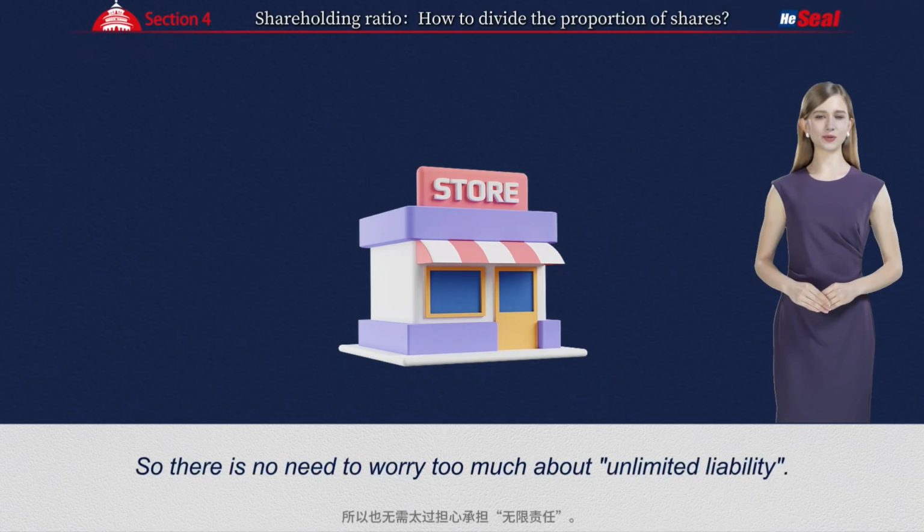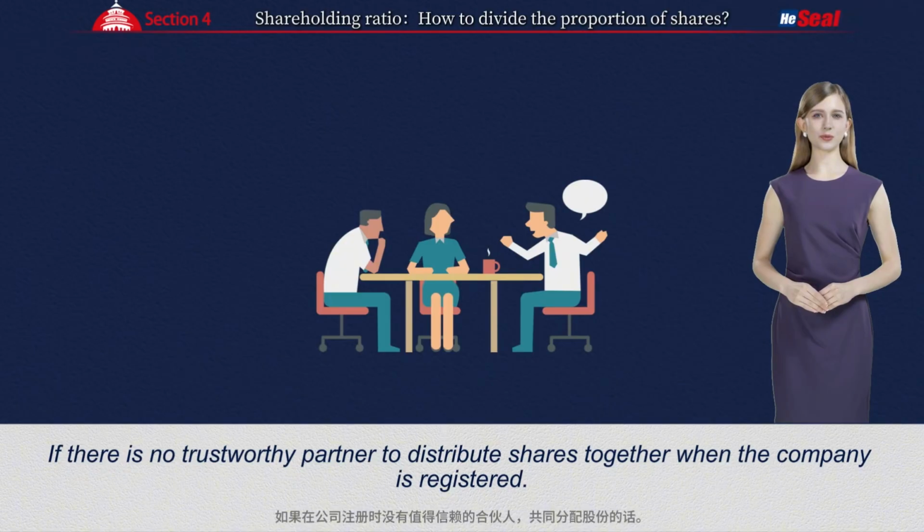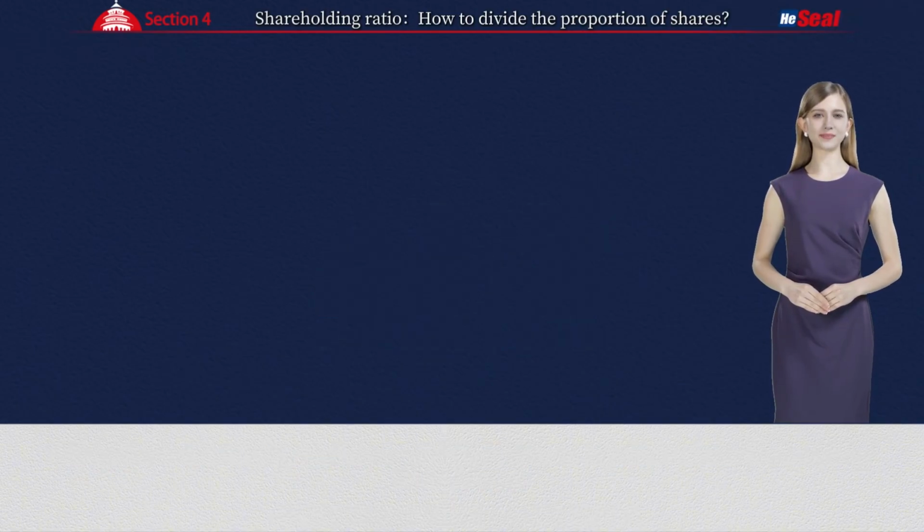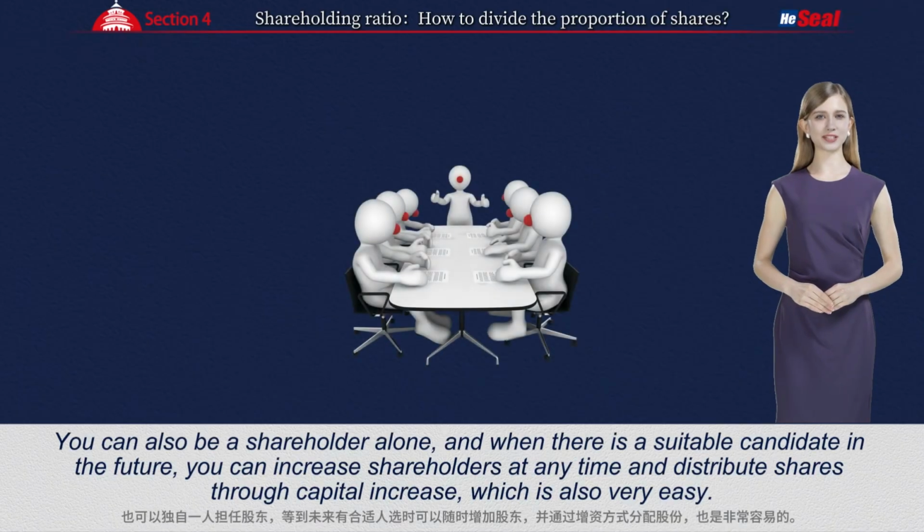So, there is no need to worry too much about unlimited liability. If there is no trustworthy partner to distribute shares together when the company is registered, you can also be a shareholder alone, and when there is a suitable candidate in the future, you can increase shareholders at any time and distribute shares through capital increase, which is also very easy.